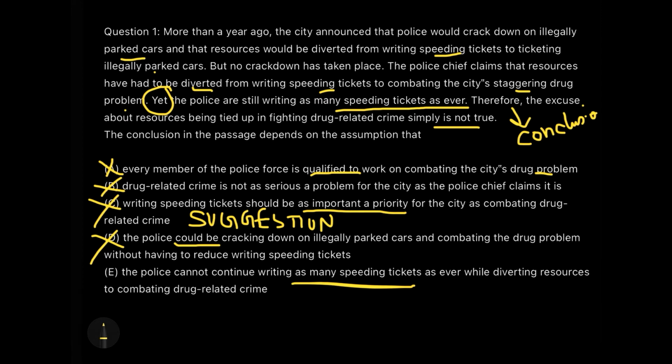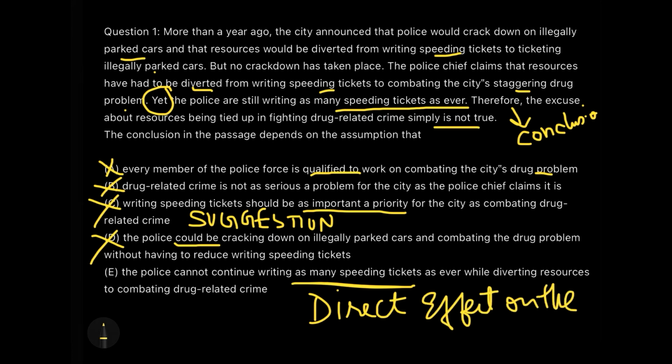This will be completely false if I say that a person can still write the same number of tickets and divert their resources. No. So therefore, this option has a direct effect upon the conclusion. Okay, and so therefore we will say that option E is our correct answer.